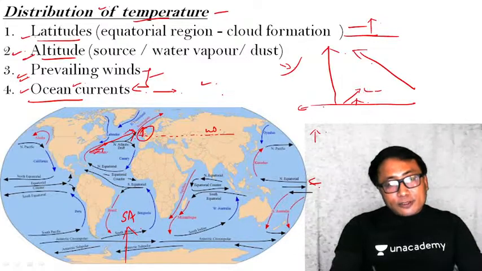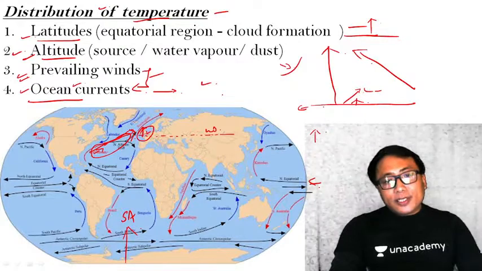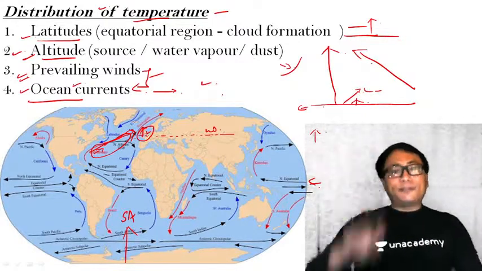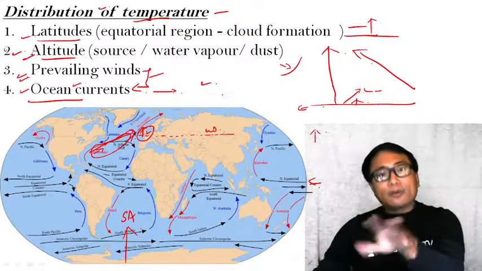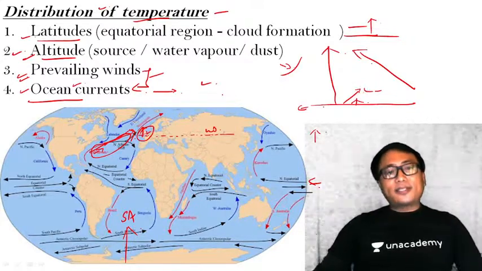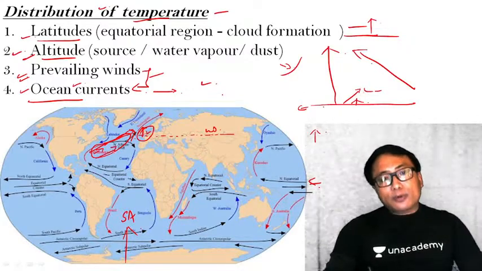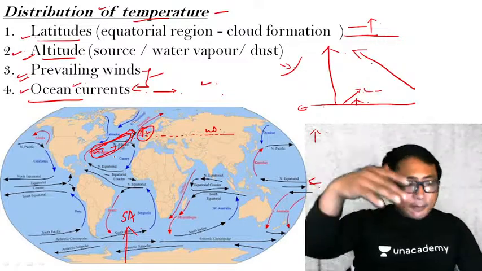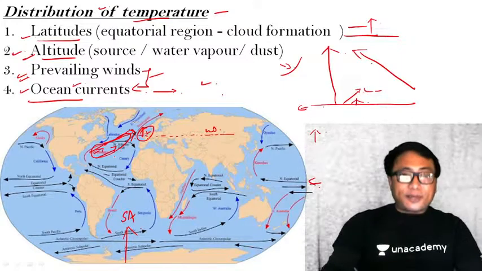If there were no warm ocean current like this, the temperature of this region would have been much lower, and a lot of freezing would have taken place here. But now they are enjoying a very moderate, pleasant temperature. The only reason is the presence of this warm ocean current, which is influencing the temperature on the Earth's surface.